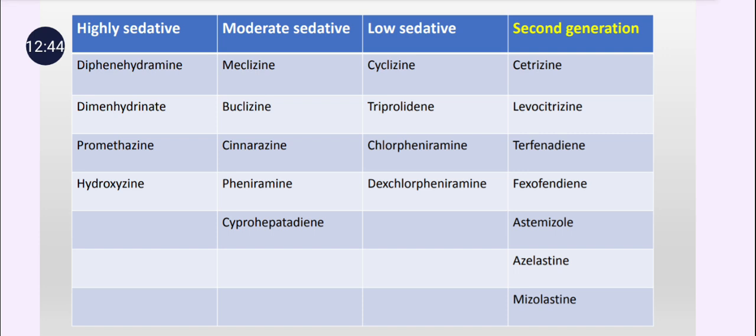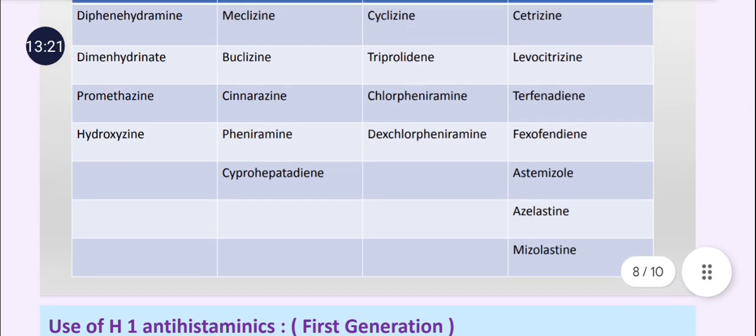Then second generation, that is cetirizine, levocetirizine, terfenadine, fexofenadine, astimizole, azelastine and misolastine. All these drugs are included as second generation antihistaminic drugs. And here, the names of the highly sedative drugs are given. These drugs are contraindicated in patients who operate heavy machines or who are truck drivers, because they cause sedation.